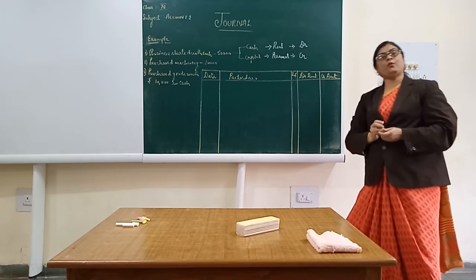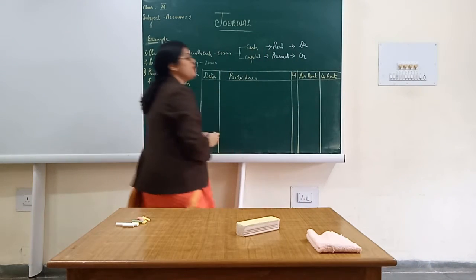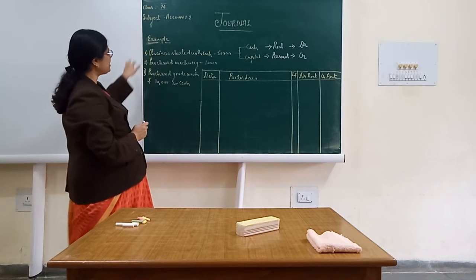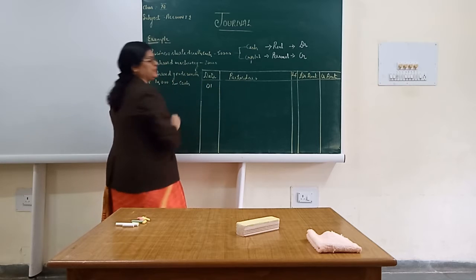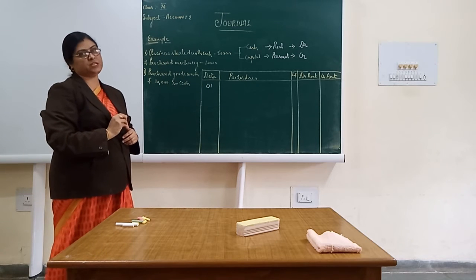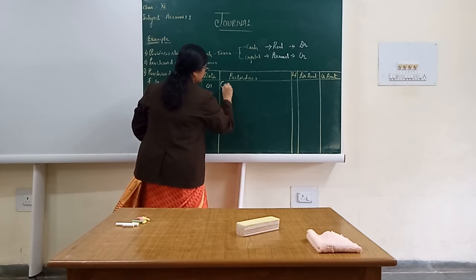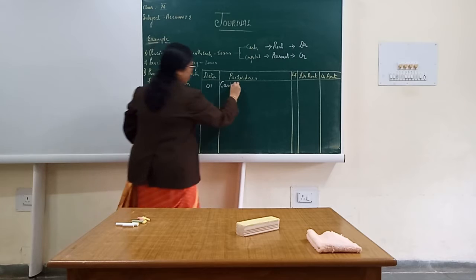Now how are we going to write it in the journal? Once we have identified, we are supposed to write the date. In the date column, I have not assumed any date. I will be putting the serial number of it. This is the first transaction. I have written 01. Next, the account which is to be debited has to be written: cash account.